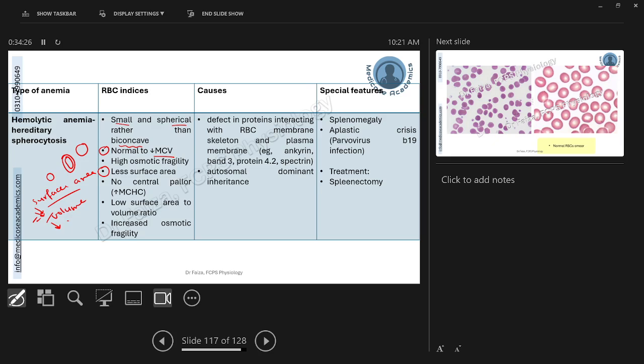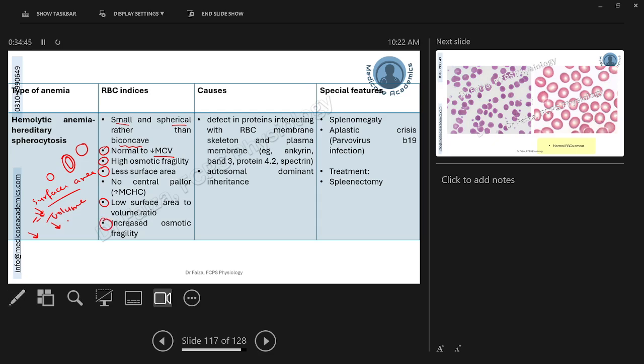As surface area is reduced more, the overall ratio is decreased. So they will have a low surface area to volume ratio as well, because of which their osmotic fragility is going to increase. Increased fragility means easy hemolysis.